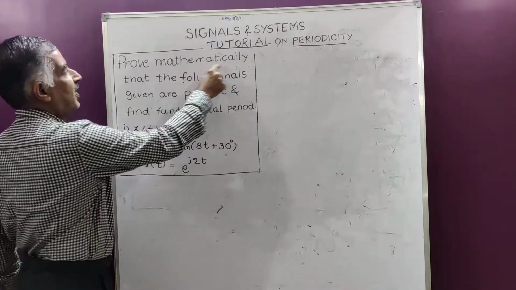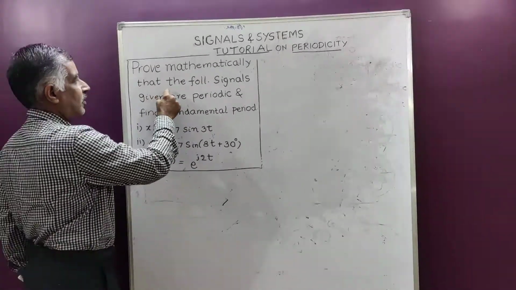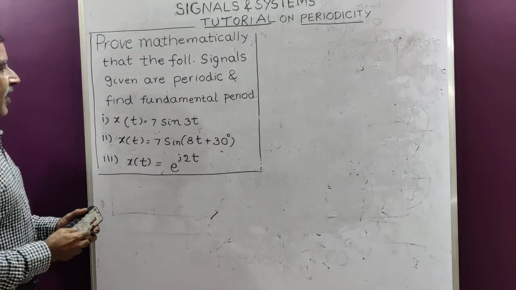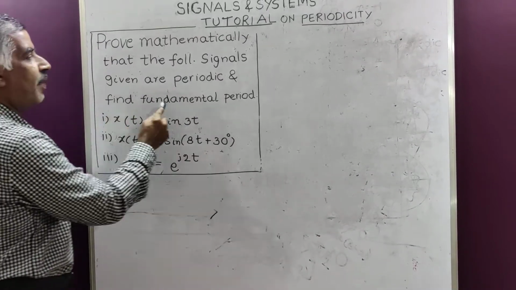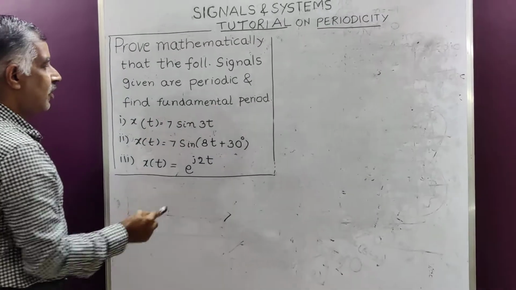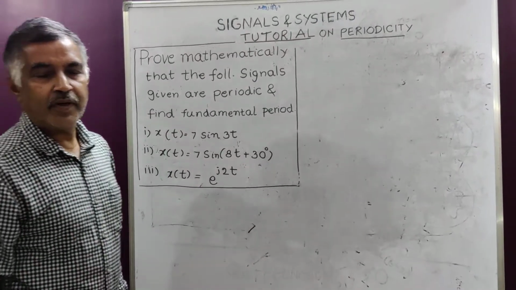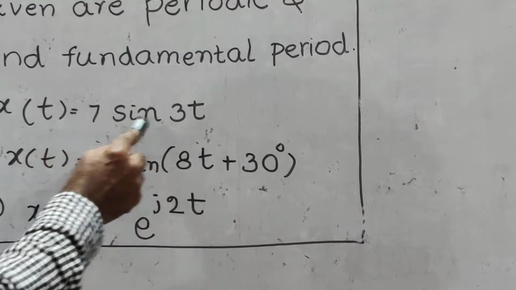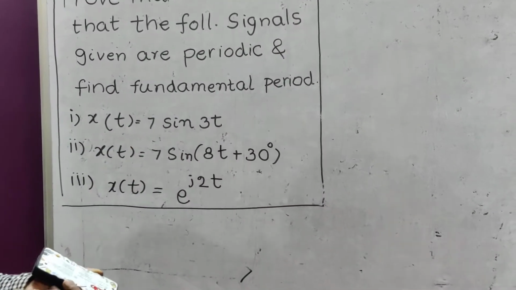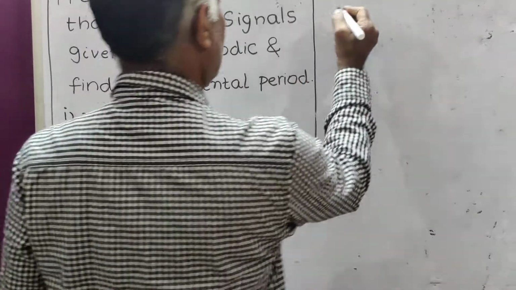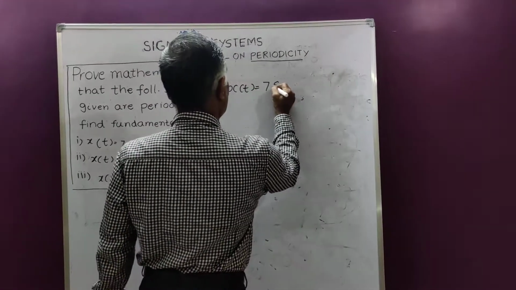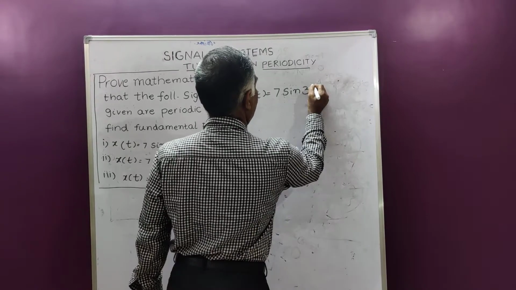Prove mathematically that the following signals given are periodic and find the fundamental period. First I have taken up continuous time signals. Take this problem: x(t) = 7 sin 3t.